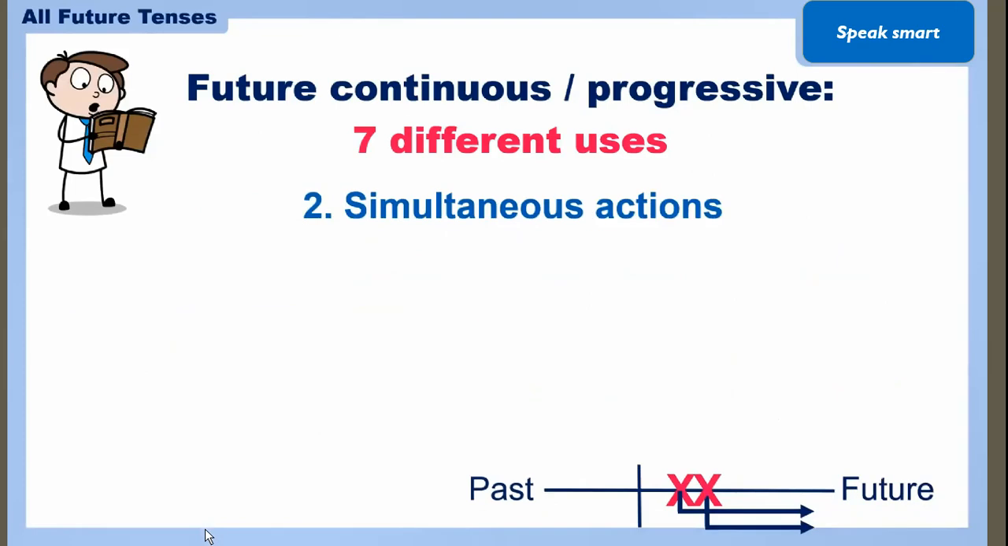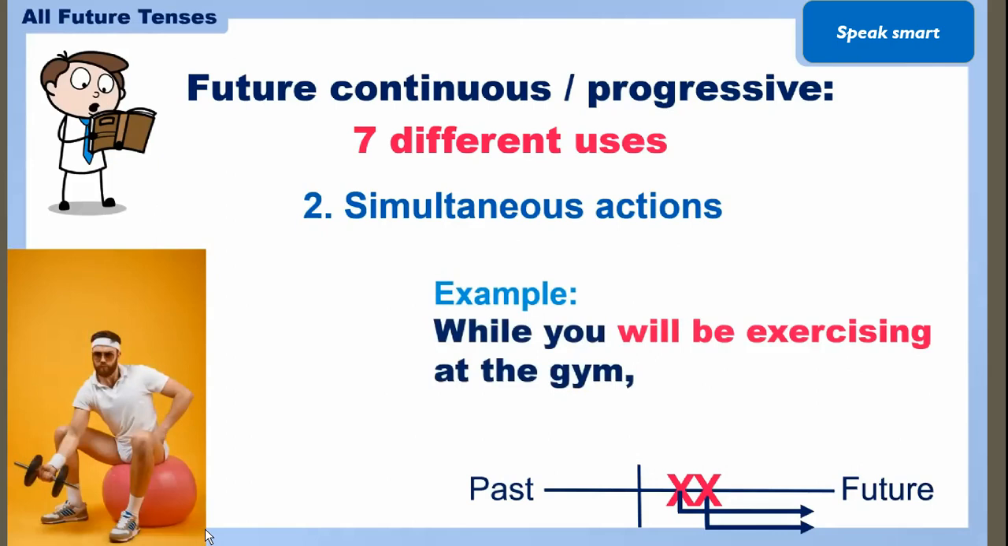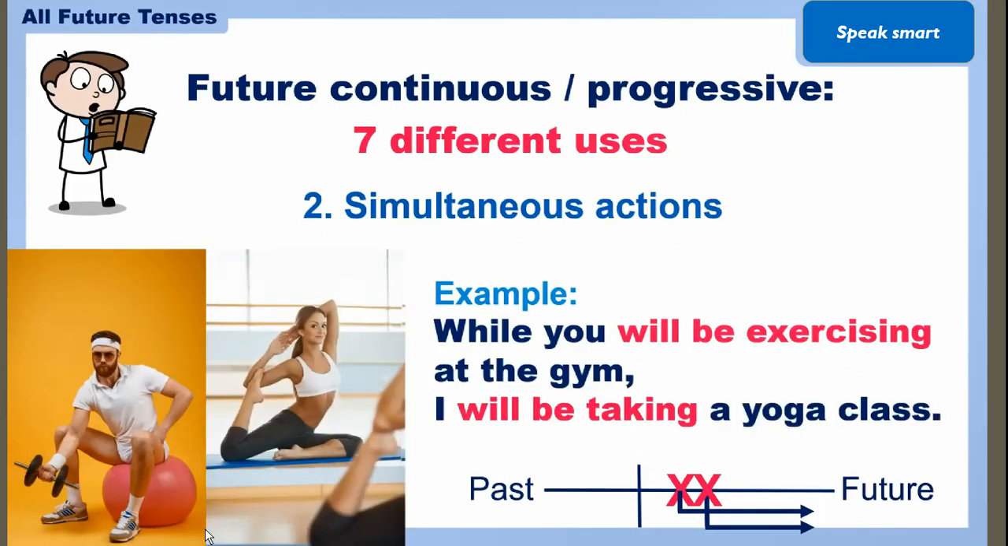Now here we will go with the simultaneous actions. Simultaneous actions means that two actions are supposed to happen at the same time, that two different people are doing activities at the same time. Like while you will be exercising at the gym, I will be taking a yoga class. So you can see the two actions are happening at the same time. जब आप exercise कर रहे थे gym में तब मैं yoga class ले रही थी. Two actions we are talking about here in simultaneous actions.